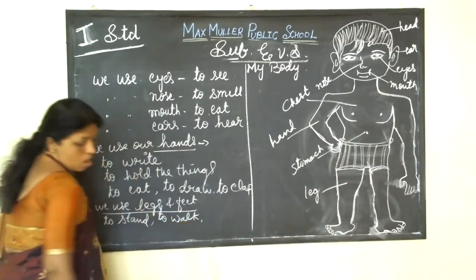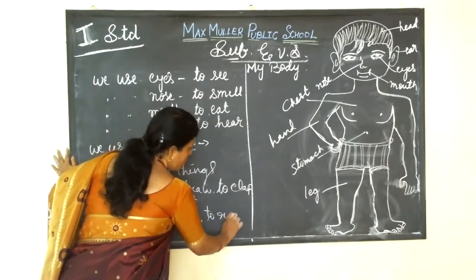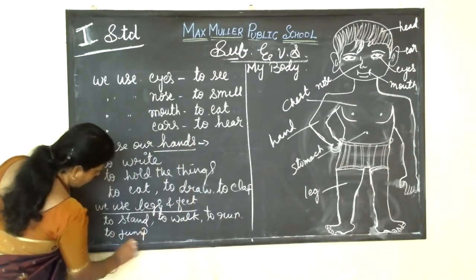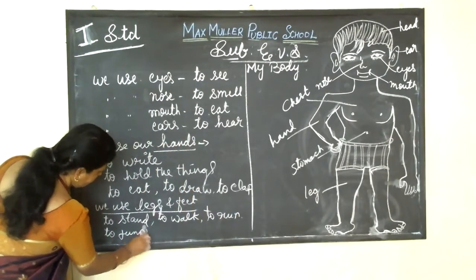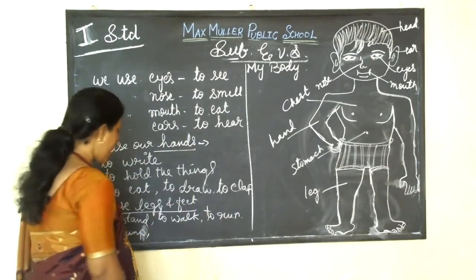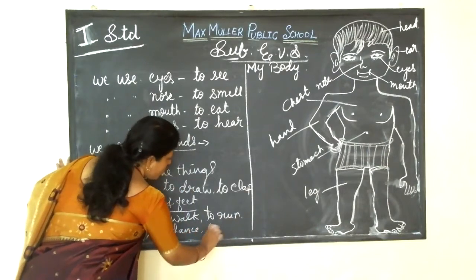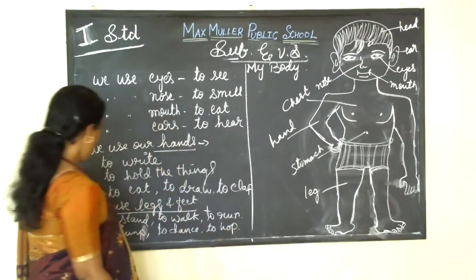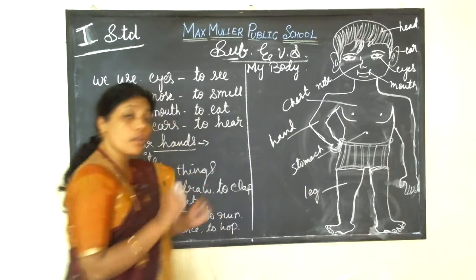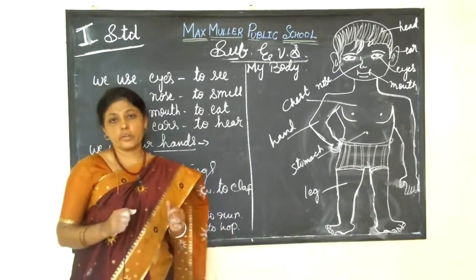To stand, to walk. Then to jump, to run. To jump. Okay? To run, to jump. Then to dance, to hop, etc. Okay? So, we use our legs to stand, to walk, to run, to hop. Isn't it, children? Then to jump.